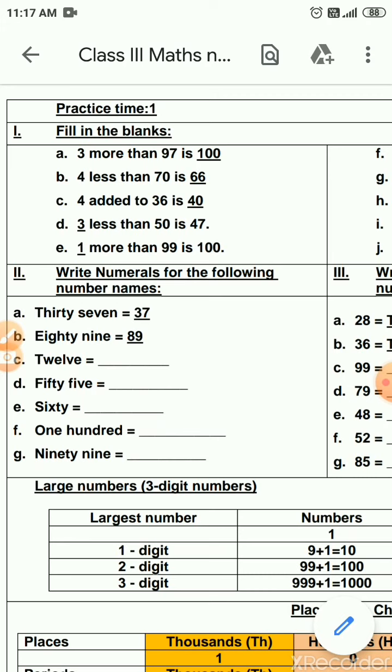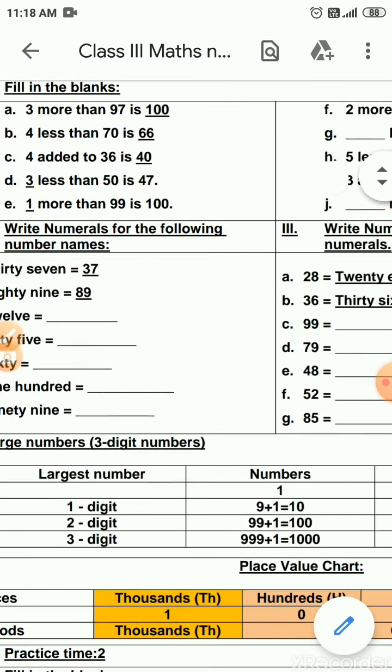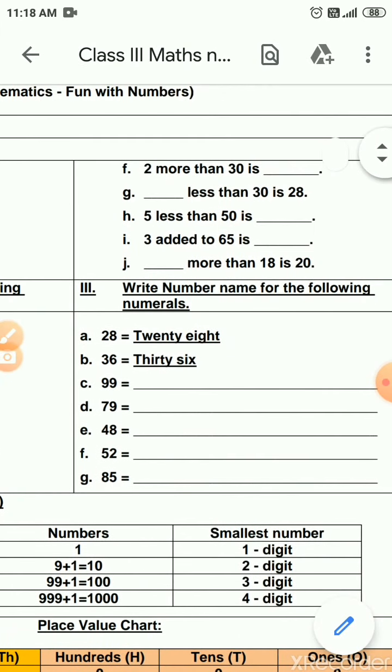The same way you have to find here also. Dash less than 50 is 47. What should you do? The biggest number is 50. 50 minus 47 is 3. Dash more than 99 is 100. You have to subtract again here: 100 minus 99 is 1. Same way, you have to complete the homework from F to J. Hope you can do it.